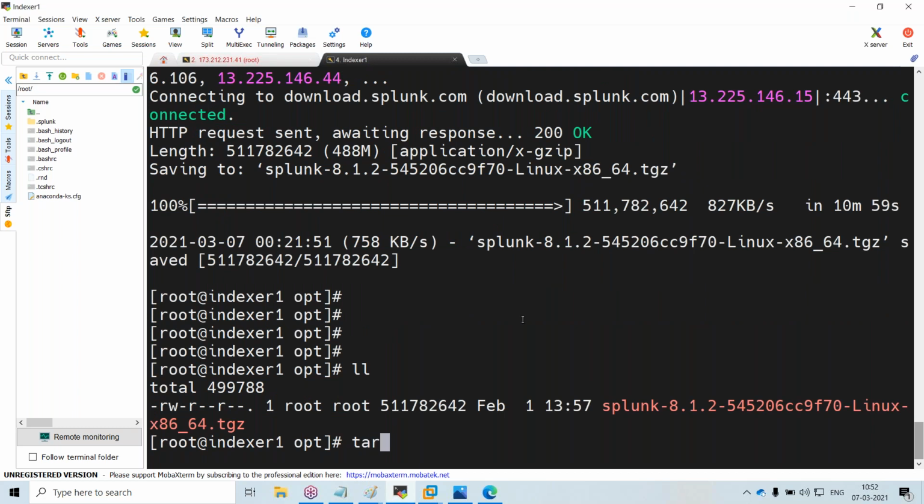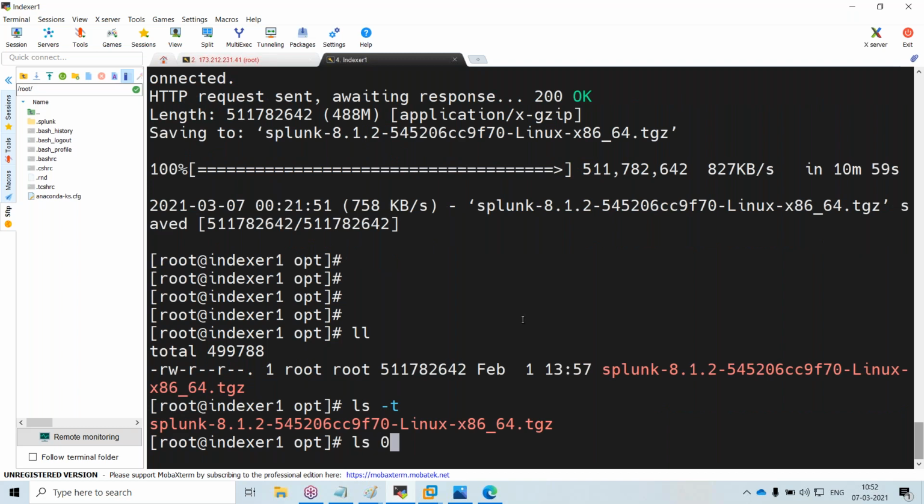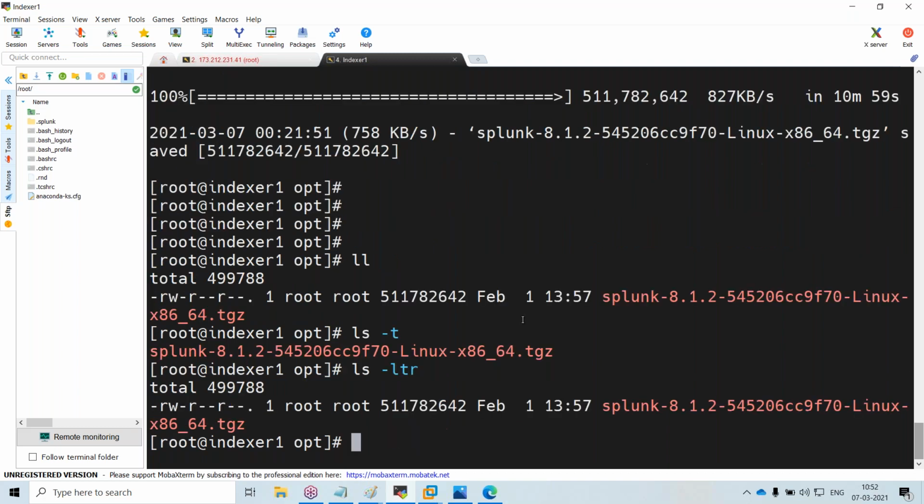Okay, I have downloaded the package. It is basically something like a 400 MB file. Installation is very simple: tar -zxvf. X is for extract, Z is for the compression type, V for verbose, and F for file.